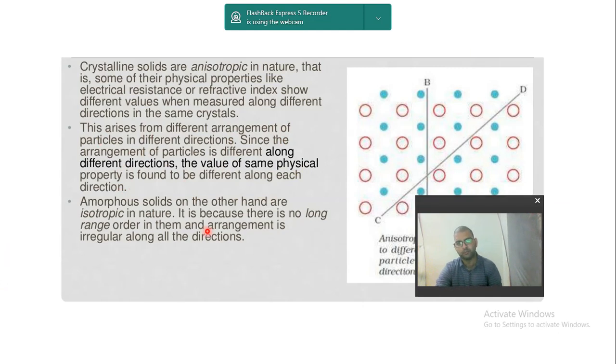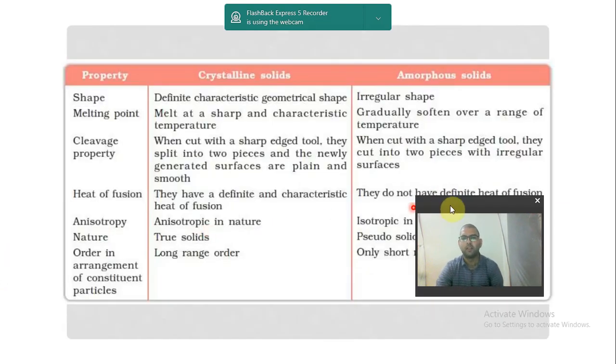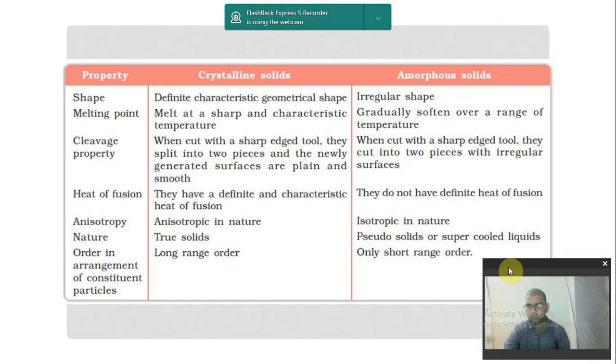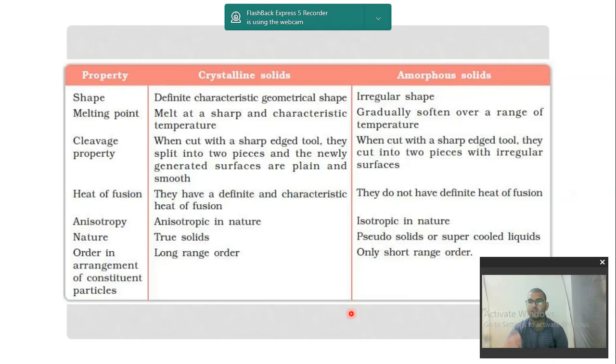Okay, so moving ahead, now there is a table just so that you can remember the thing. The properties are there on the left hand side, and it is for crystalline solids here and for amorphous solids here. So first we will study like this and then we will study like this. So let us study about shape. Crystalline solids have a definite characteristic geometrical shape.